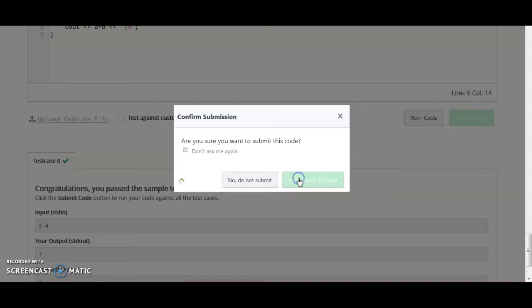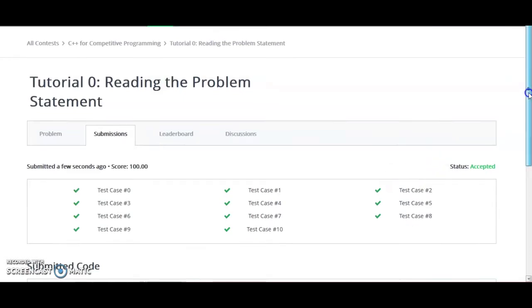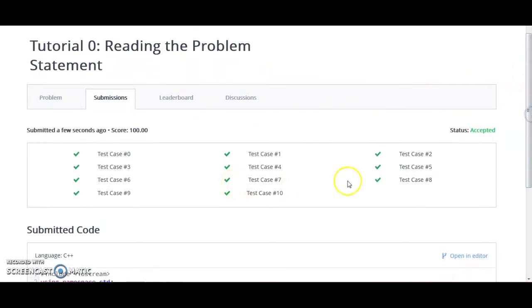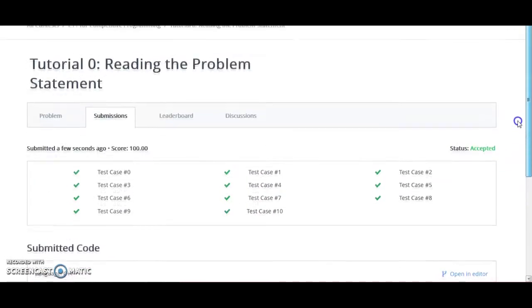We are submitting, and these are the other test cases. 10 test cases are there. This is processing, and accepted. Yes, so it was simple. We are just taking a and b and processing a plus b as output, and our code is accepted, right? So this is how you should proceed.